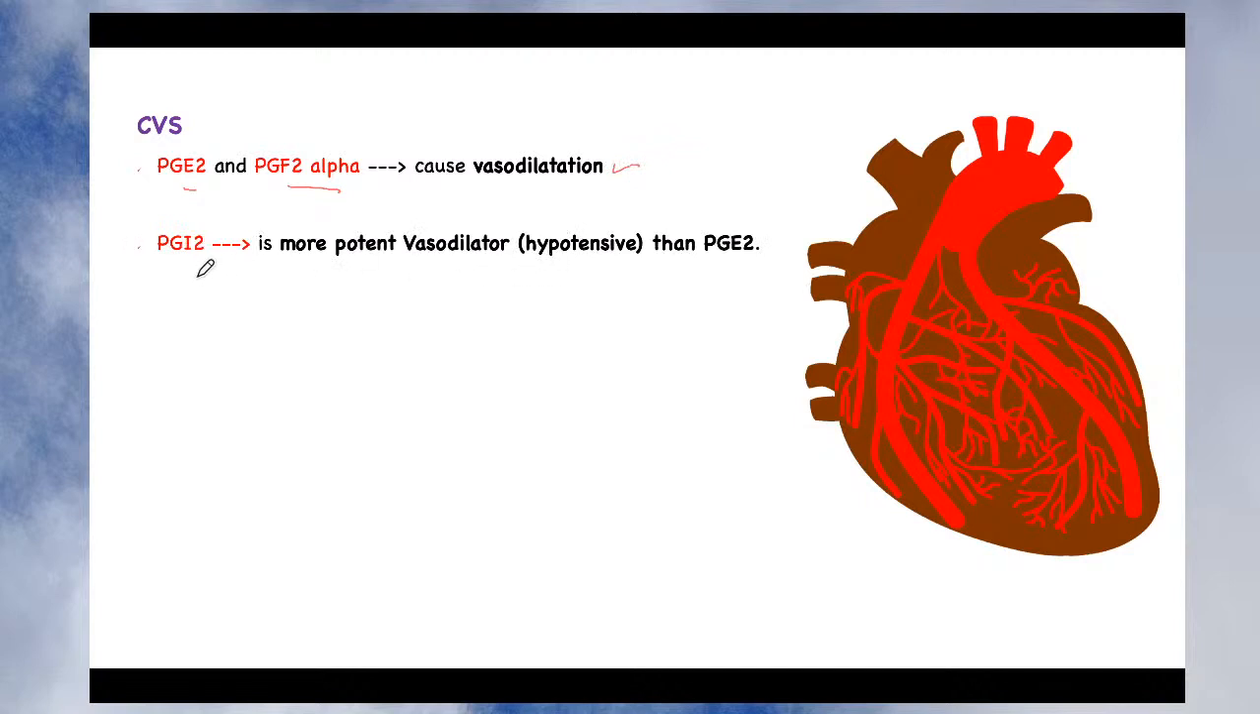prostaglandin I2 is a more potent vasodilator as compared to prostaglandin E2. So prostaglandin E2 we have already studied and we know that it is vasodilatory in nature, but if you compare their vasodilatory action with prostaglandin I2, then you will come to know that prostaglandin I2 is a more potent vasodilator as compared to prostaglandin E2. So when prostaglandin I2 is given or when it is synthesized in the body, due to its potent vasodilatory action, it reduces the blood pressure. Okay, so the blood pressure is reduced and it is capable of producing hypotension